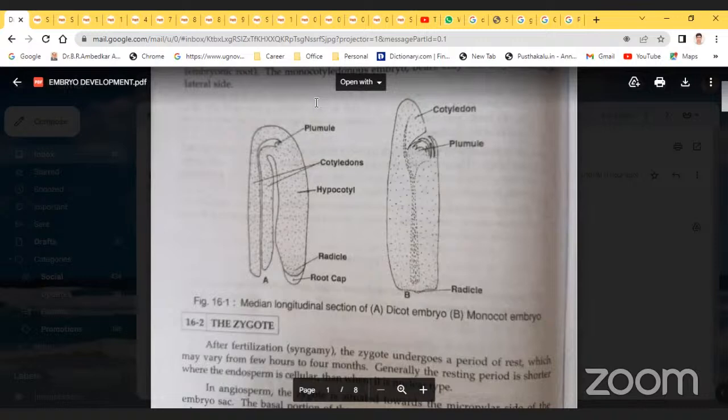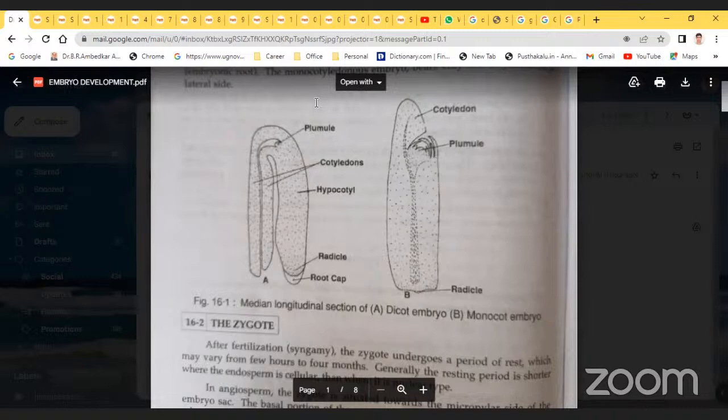Oh, apomixis is there. Okay. And parthenocarpy. Experimental embryology, applications of embryology in taxonomy, agriculture and horticulture. Okay. Principles and applications of palynology. Okay.